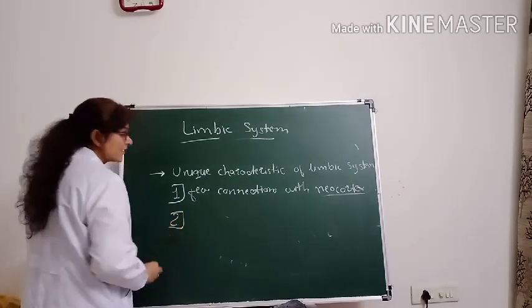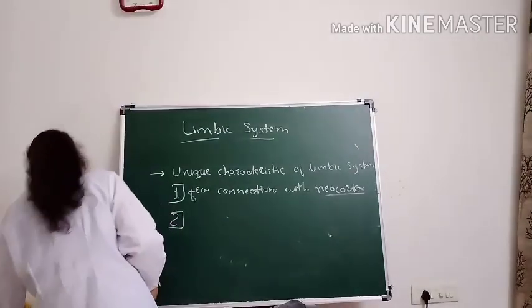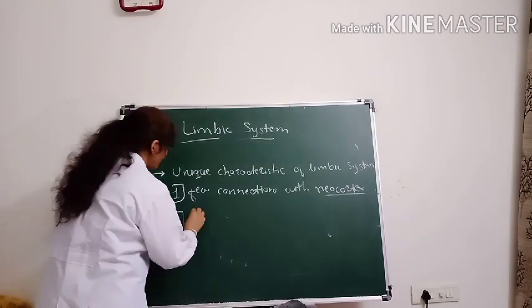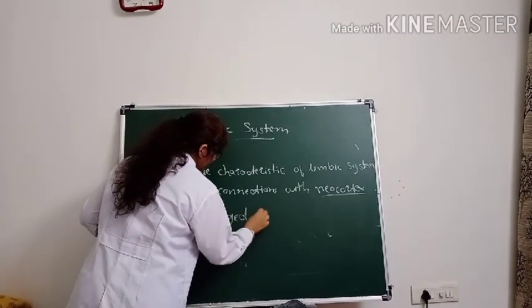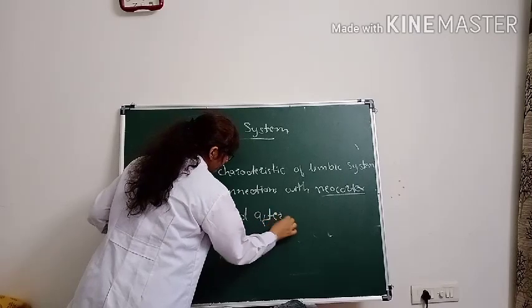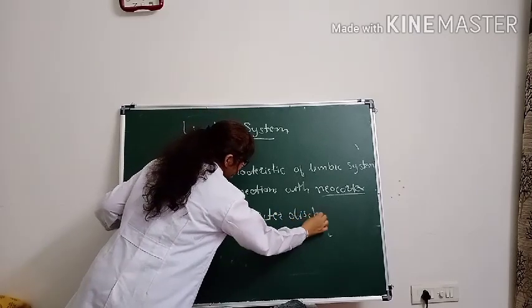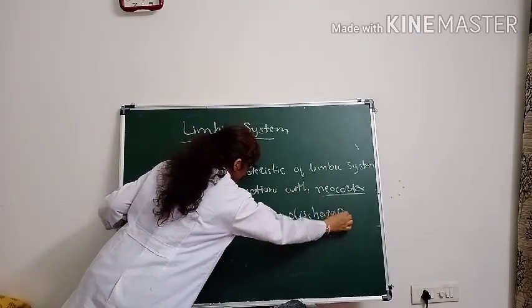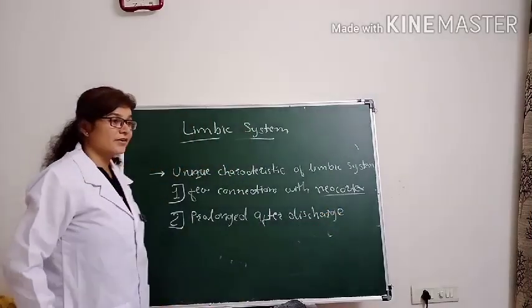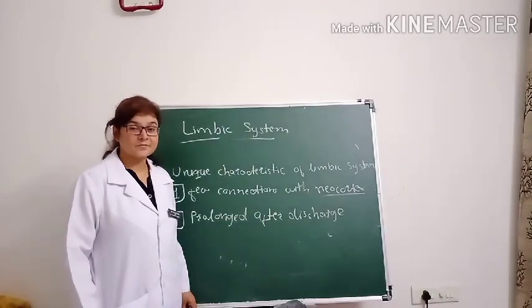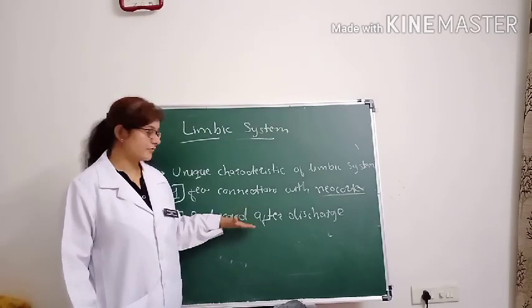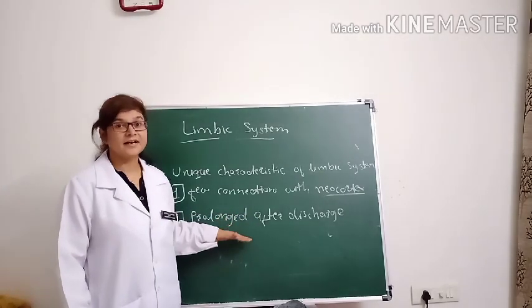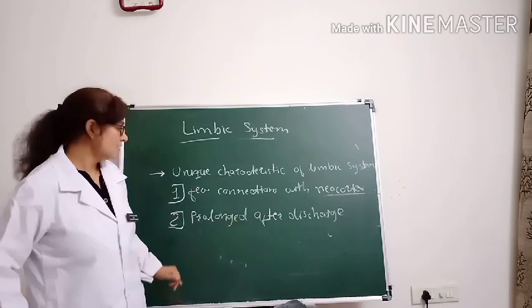The second thing is a prolonged after discharge. This is a characteristic feature of the nerve fibers of the neurons of the limbic system. That is one of the properties of the neurons or nerve fibers of the limbic system, that they have a prolonged after discharge.